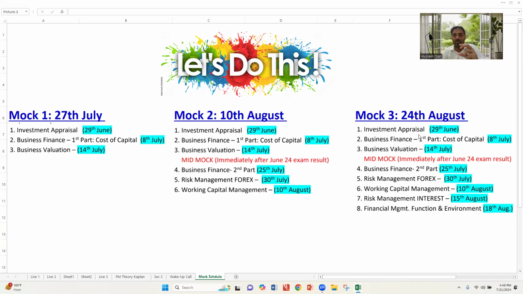For example, if mock 1 is for 2 hours, I will give you a window of 10 hours, from 9 a.m. till 7 p.m., to attempt any 2 hours and submit to me. I will share all details about how you will submit the mock. This is all about the mock schedule.